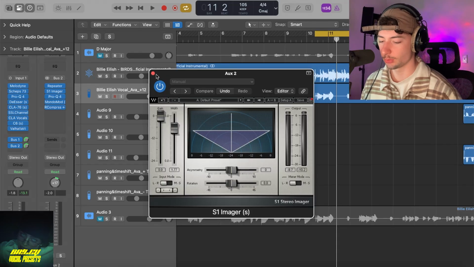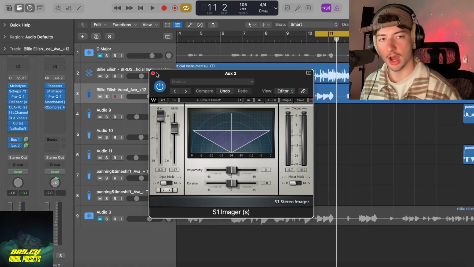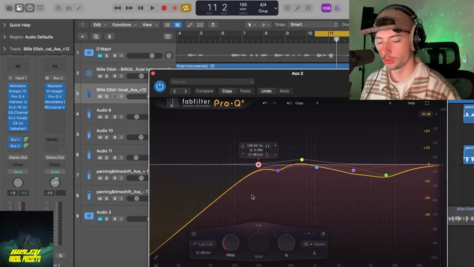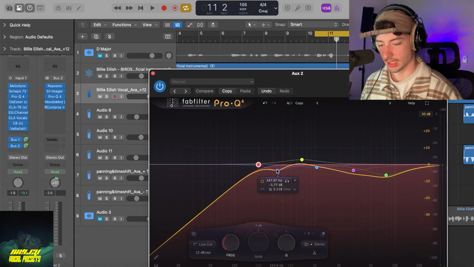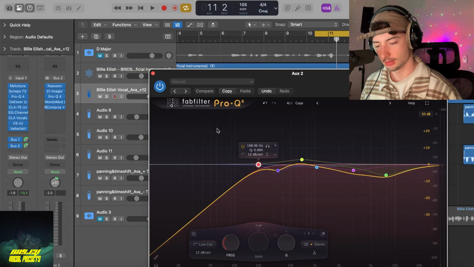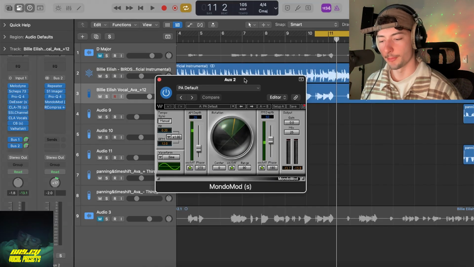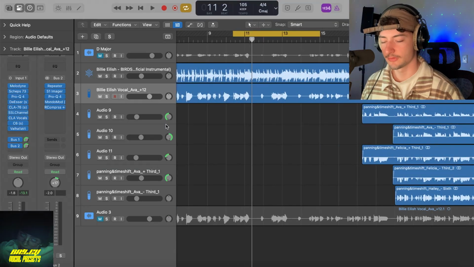After that in the bus, we're using an S1 imager just to widen it even more. Then we've got a Pro Q4, just shaping it. Again, you guys can pause the video and copy along. And then we've got a Mondo mod, just panning it around a little bit. It was a cool delay and it was very saucy, so there's a lot going on in this delay.